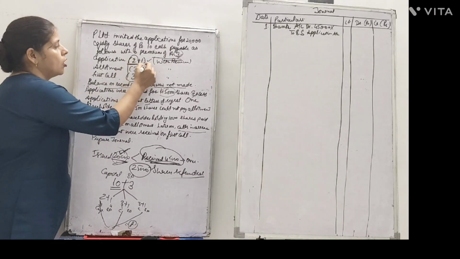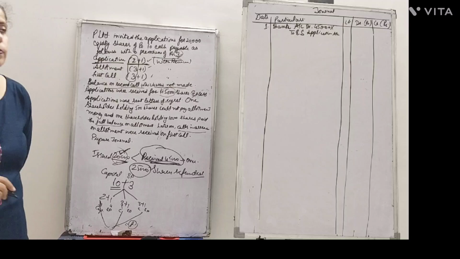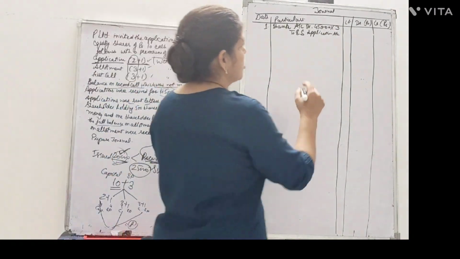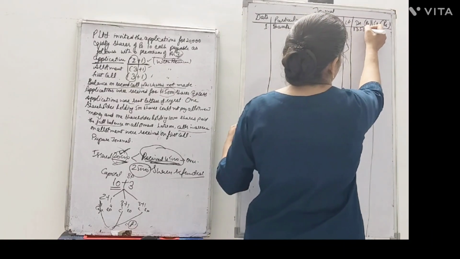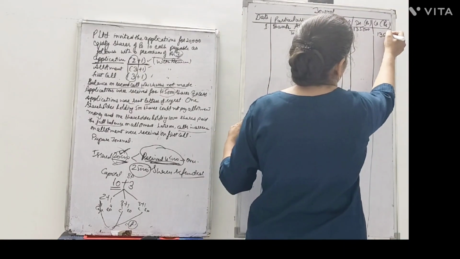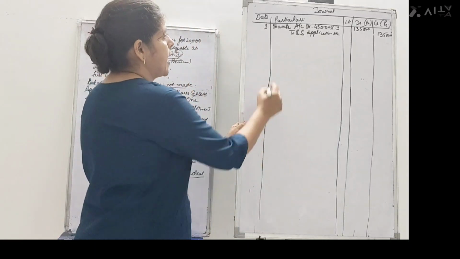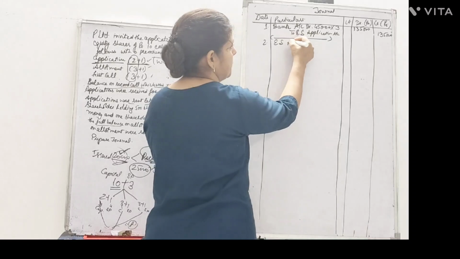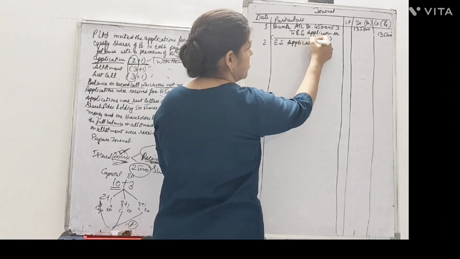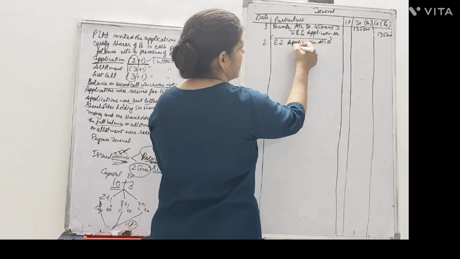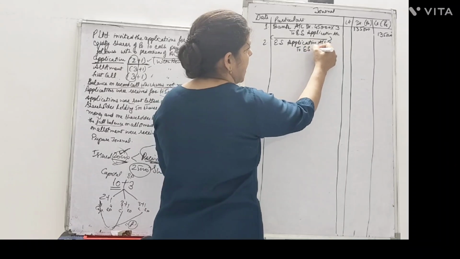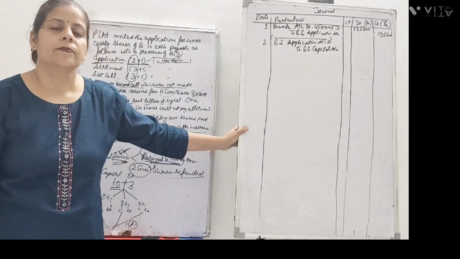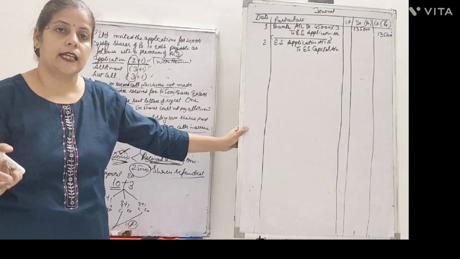How much total was called on application money? That was rupees 3. So 45,000 multiplied by 3. How much total amount has the company received? That is 1,35,000 rupees, right? So that is the application money received. Now the second point: I have told you the equity share application is to be adjusted against which account? That is the share application account. So equity share capital account is credited because we have to adjust it against equity share capital, right?